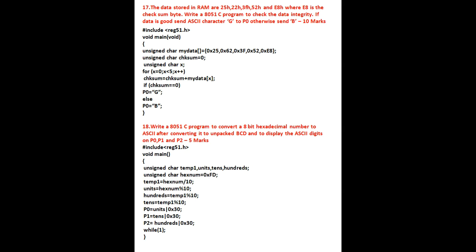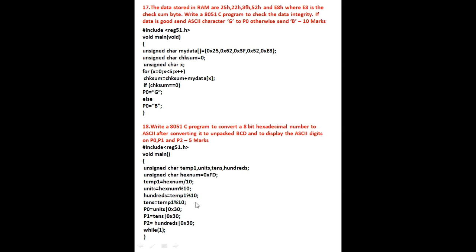Temp1 is equal to hexnum divided by 10. You will get the result of your division. Units is equal to hexnum modulus of 10. Here you will get the remainder, not the result. Okay, so the remainder we get is the units. Hundreds is equal to temp1 modulo of 10. Again you will get the remainder, you will get the hundreds here. Tens is equal to temp1 modulo of 10, which means you will get the tens place of the remainder.